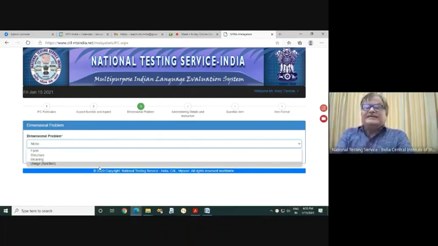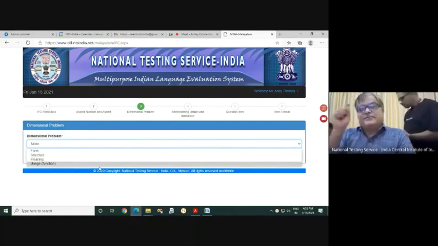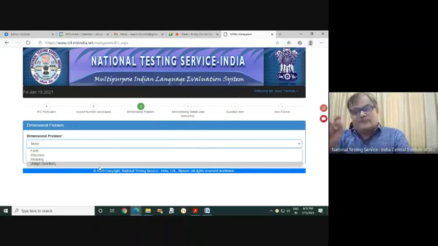If it is meaningless, it is of no use for us, right? Even punctuation marks have some meanings, at least they influence meaning. So keeping in view this philosophical aspect of linguistic units, we have identified these dimensions: form, structure, meaning, usage.